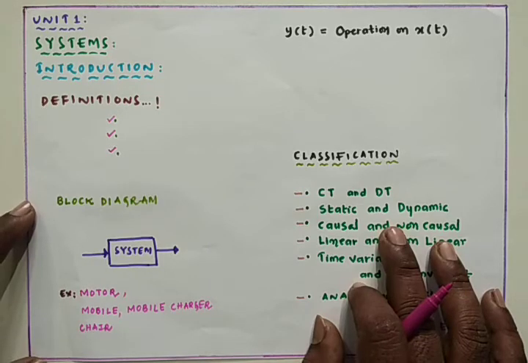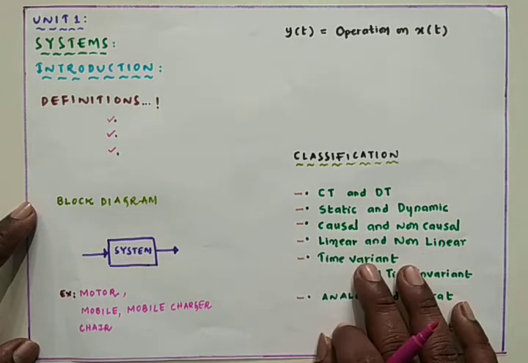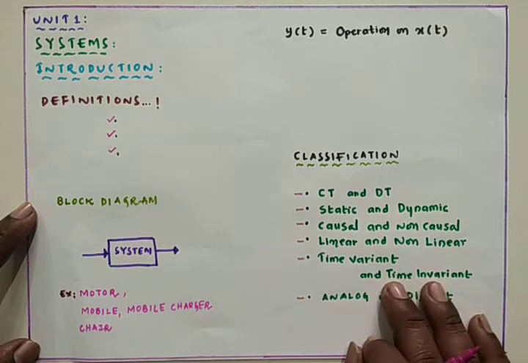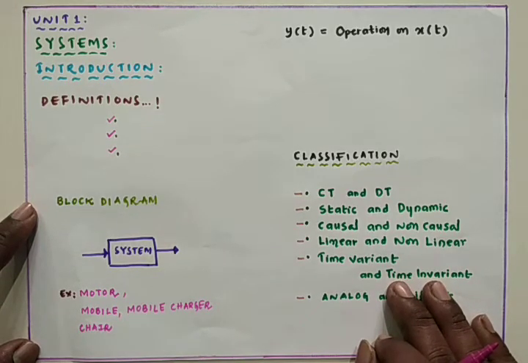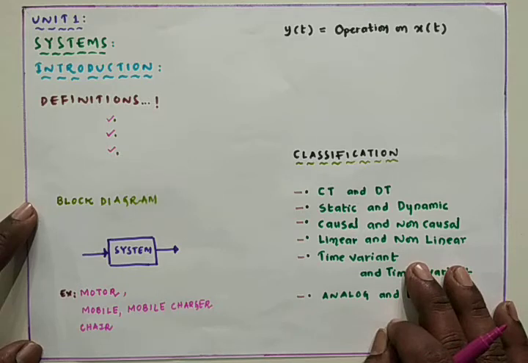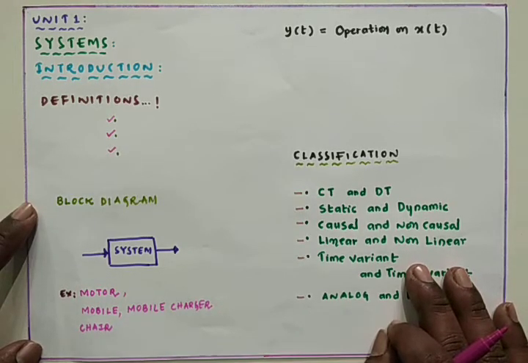This is the definition of the system. The concept of a system can be applied to any field of engineering. If you go with any branch of engineering, there will be some type of system. In computer science, the laptop is the best example of a system. In mechanical engineering, the motor is the best example. In electrical engineering, the fan is the best example of an electrical system. Likewise, in any field of engineering, we can find many examples of a system.